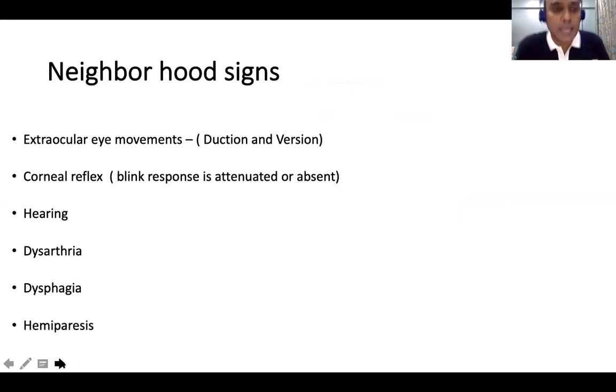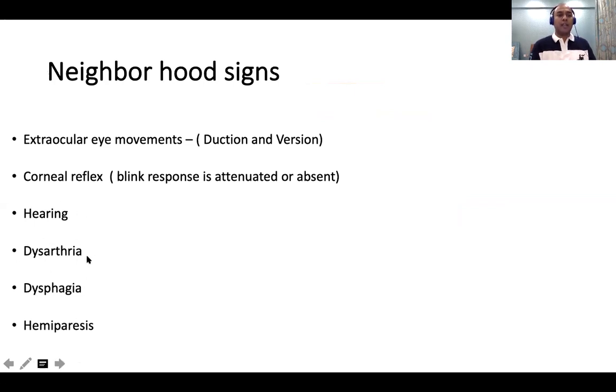Right. So the neighborhood signs, I'm not going into detail. Always check for the 6th cranial nerve because you have to check for abduction. 6th nerve can be affected along with your 7th nerve. Corneal reflex, 5th nerve can be affected close to the pons entry. Hearing can be affected in the internal auditory meatus.